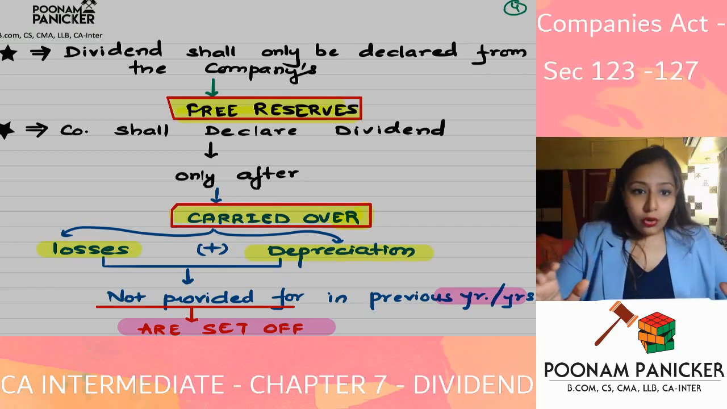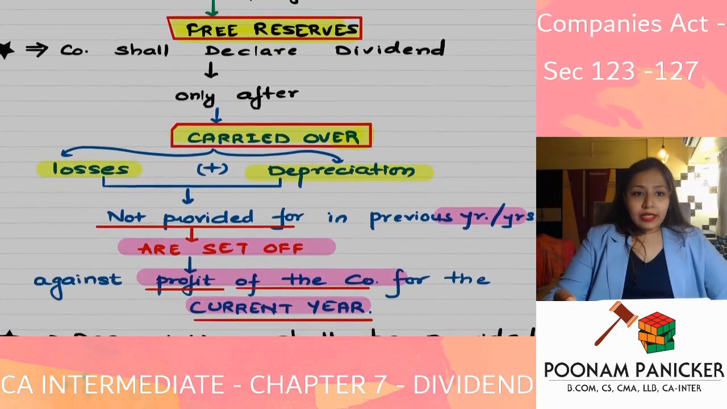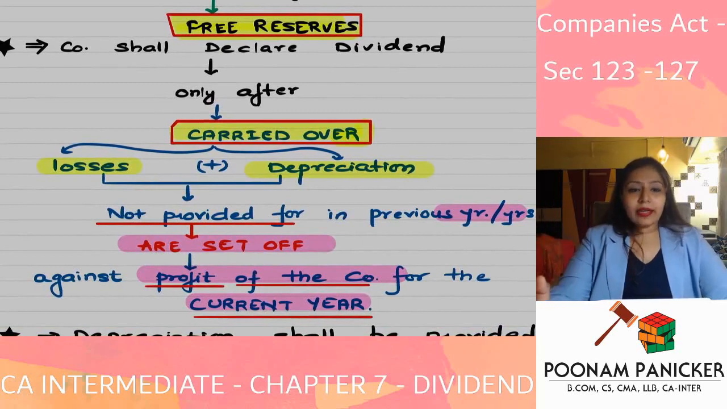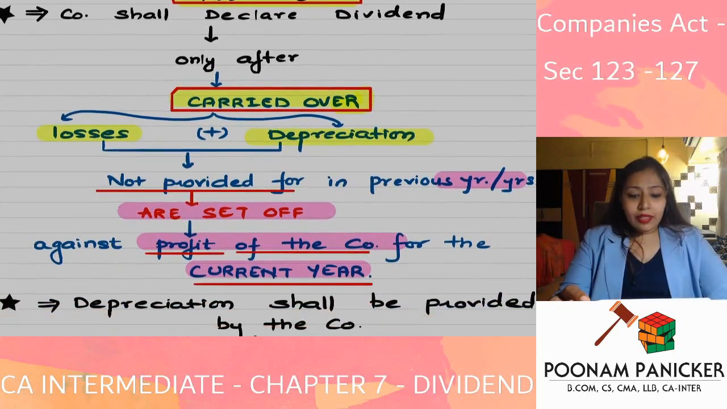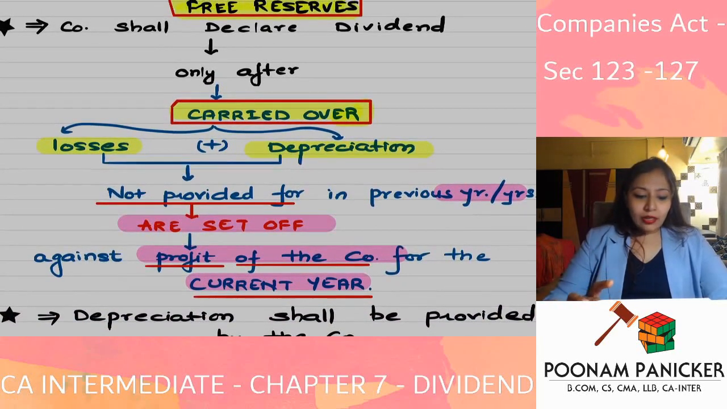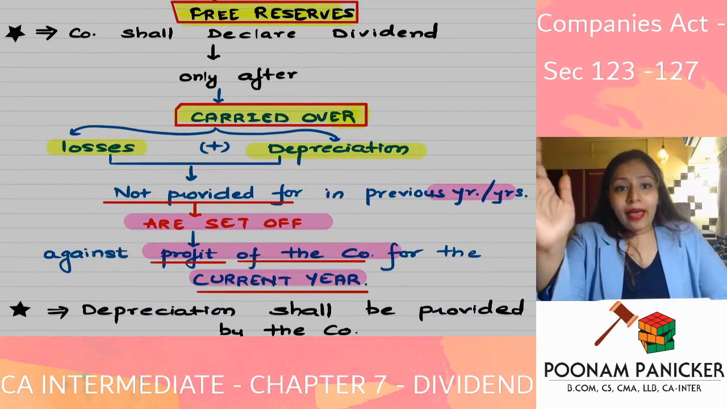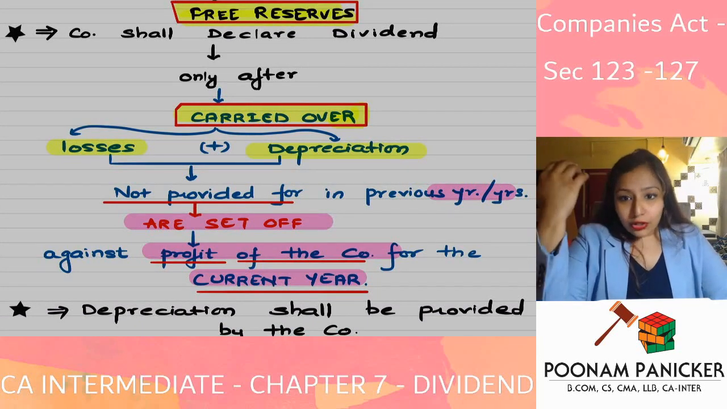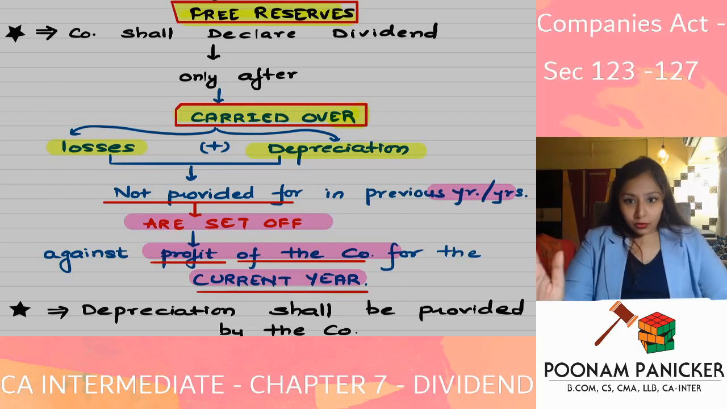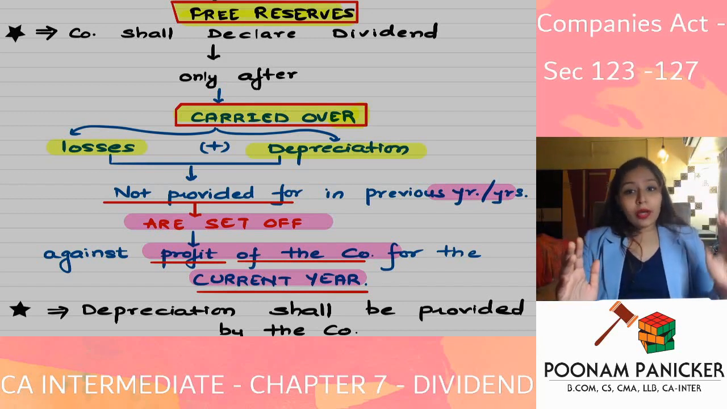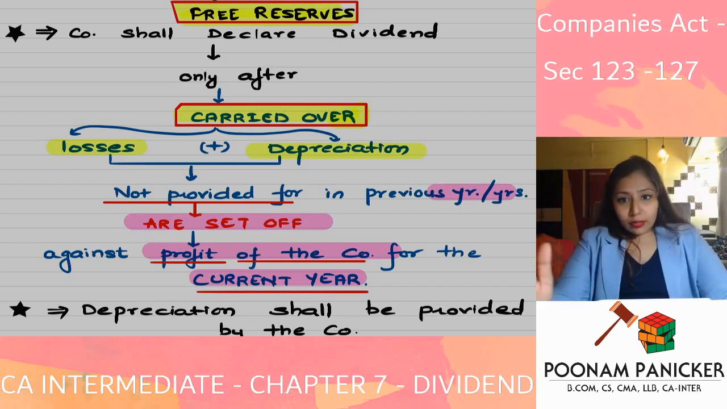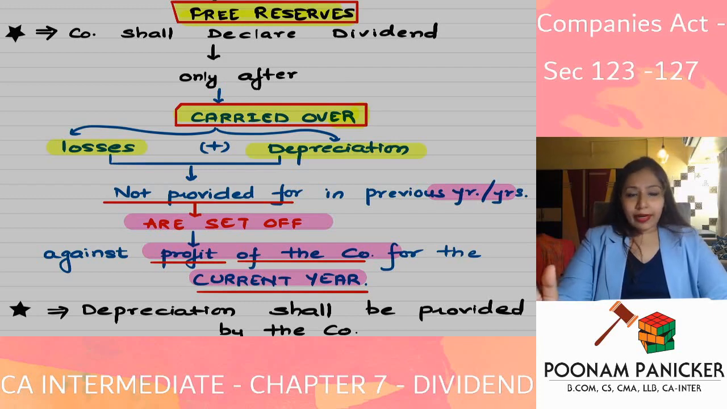Okay. Now, going ahead, company shall declare dividend when? Only after carried over losses or depreciation which are not provided for in the previous year or years are set off against the profit of the company for the current year. So if you ever have any past carried over loss or carried over depreciation, you will always provide for that first. Okay, only then will you provide dividend.